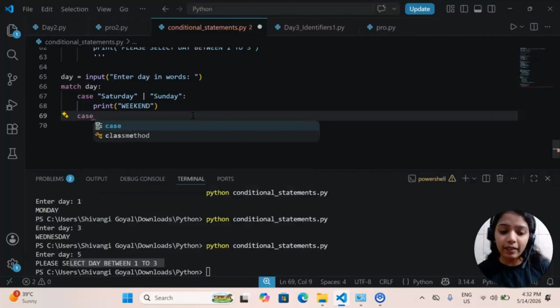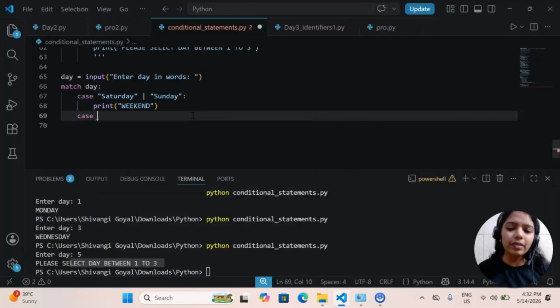Otherwise, why do we need to give other conditions for Monday to Friday? You remember in if else also, when we had marks more than 80 we had a condition, marks more than 50 we had a condition, marks equal to 50 we had a condition, but when the marks were less than 50 we didn't give any condition. So this is like an else part, it will behave like an else part.